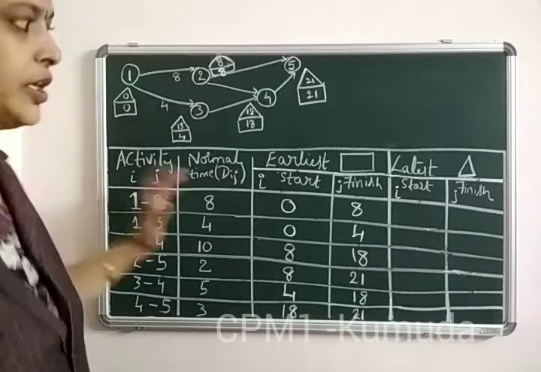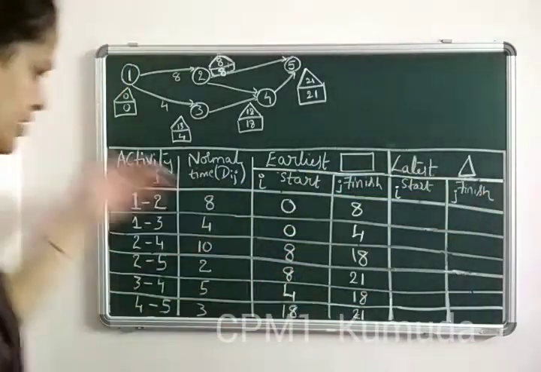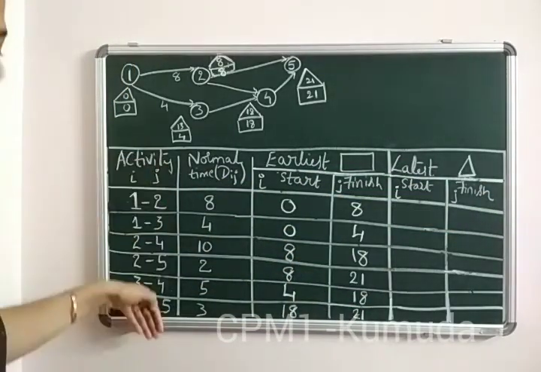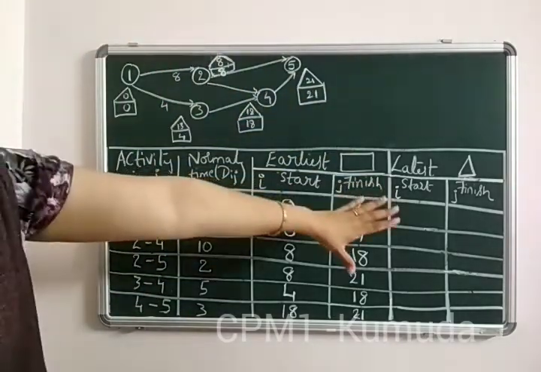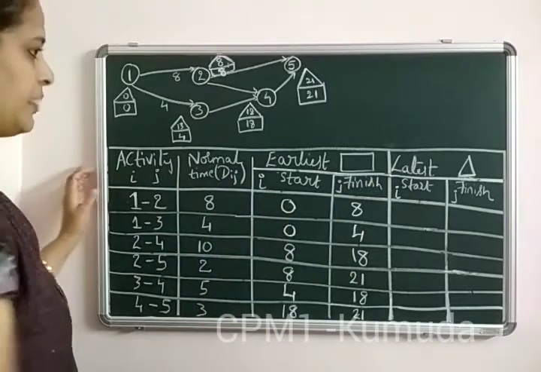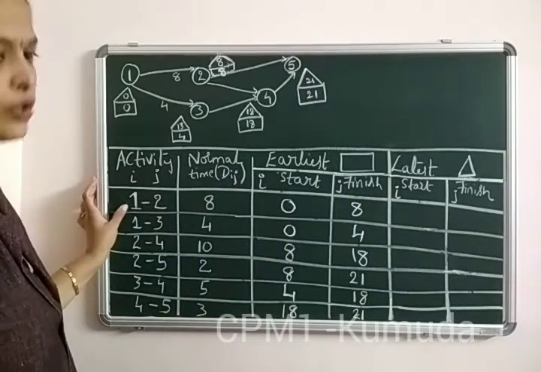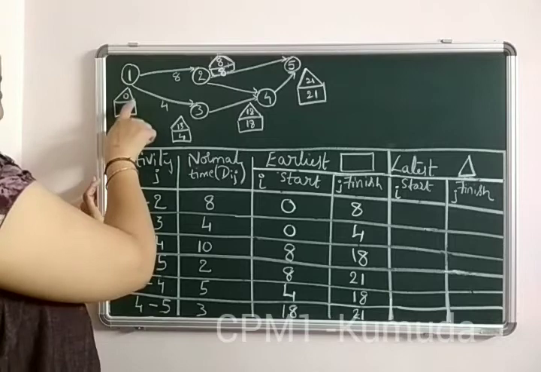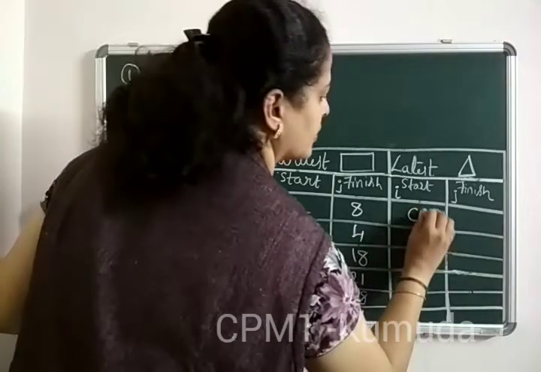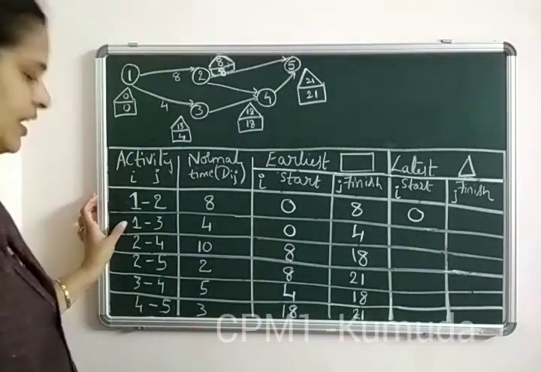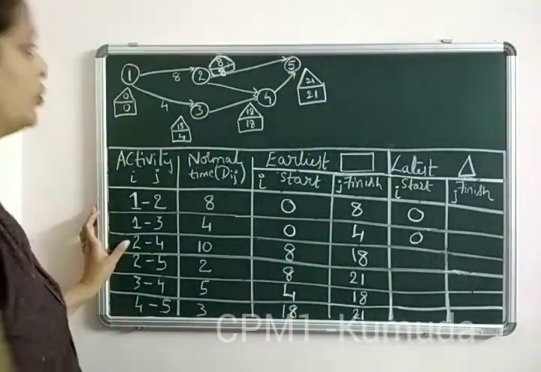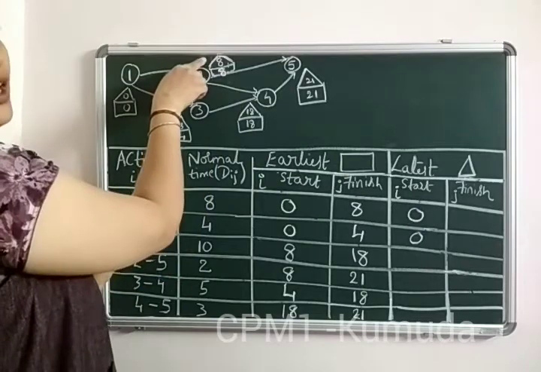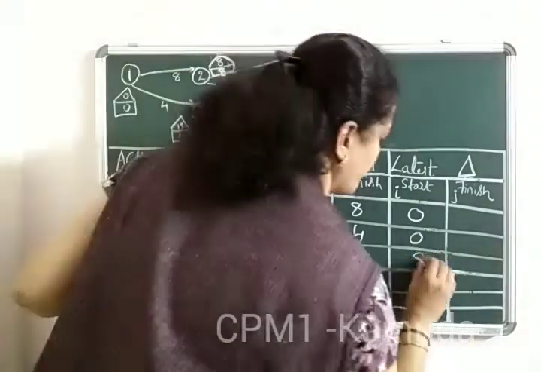So how do we actually do the latest start and finish? Same, follow the same logic. I values and the j values are given to us. At that junction, whatever is the triangle values, we are supposed to fill it. So I would start from latest start. The first value is called 1. At 1, my triangle value is 0. So fill the triangle value as 0. Next again it is 1. So obviously repeat back, it is 0. Now we have 2. At 2, my triangle is 8. So the value is 8.